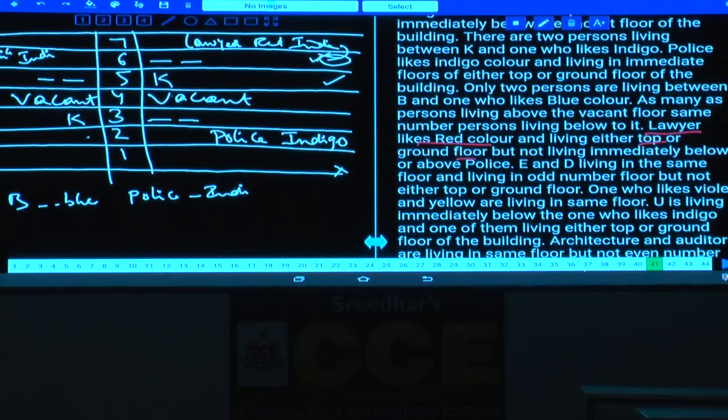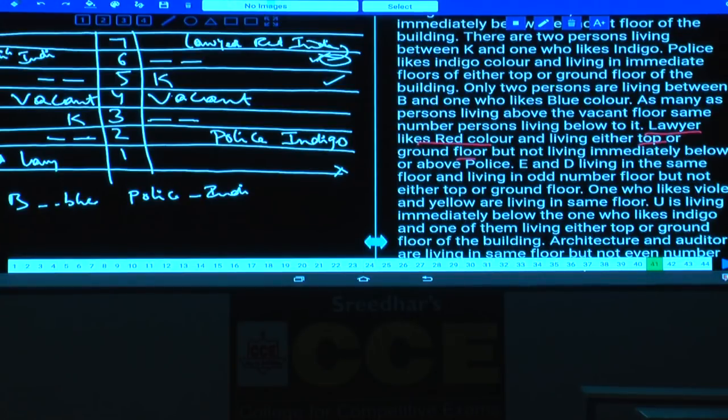As lawyer is only one person, here on the 7th floor only one person is staying, and below that one we should have 2 persons. And in this one, lawyer likes red color. How many persons are there? There are 2 persons here.